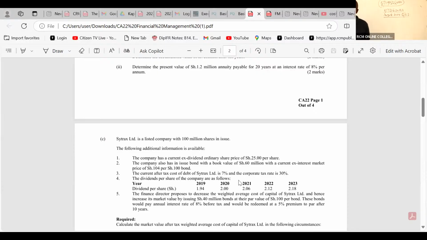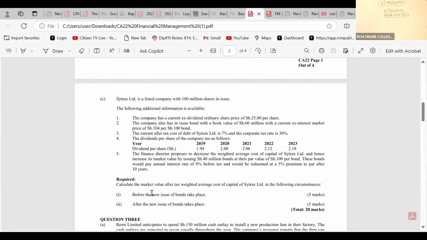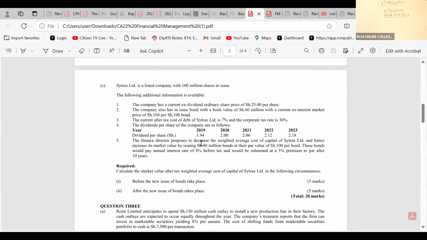The dividends per share of the company are as follows.